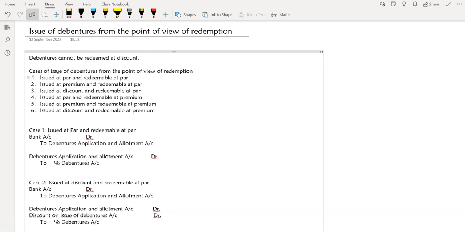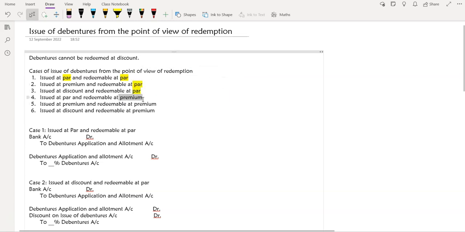Yes, ma'am. So now we will have 6 cases. Issued at par, premium, or discount, and for each of these, we can have the debentures redeemed at par or at premium. So you can see here, issued at par, redeemable at par. These are the first 3 cases for par, then there are 3 cases for premium.